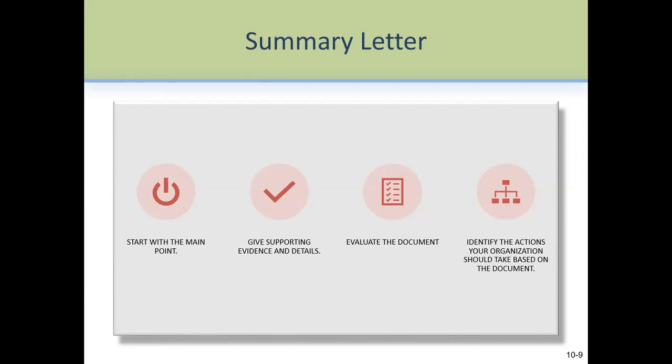You do summaries of things that happen in the report in that big project. Anyways, so how do you start summary letters? There are four things to keep in notice here. Start with the main points in the summary. Give supporting evidence and details. Evaluate the document. Identify the action your organization should take based on the document. So you mention all these things in a summary letter.